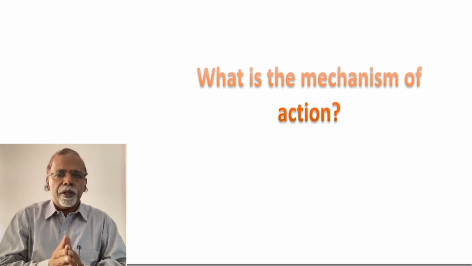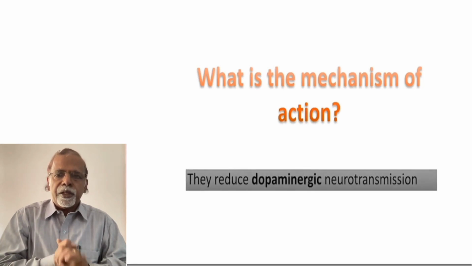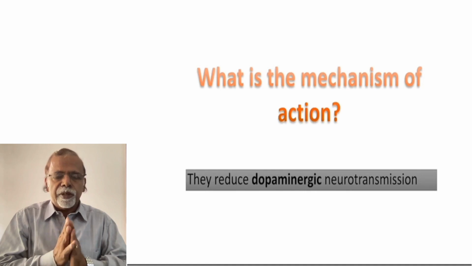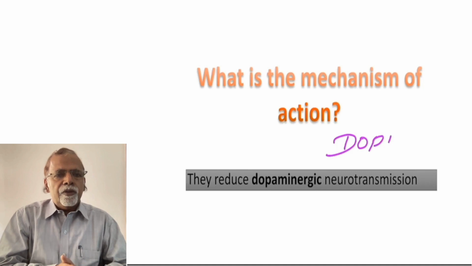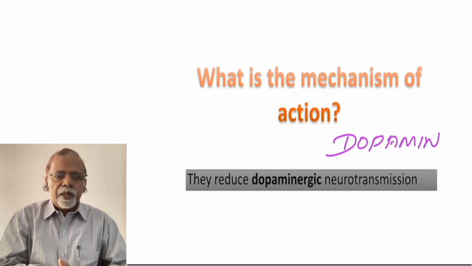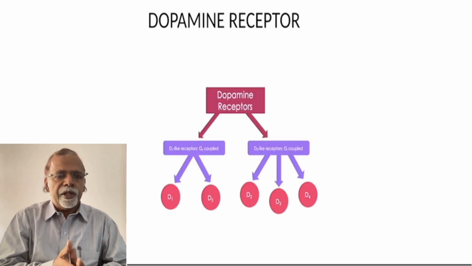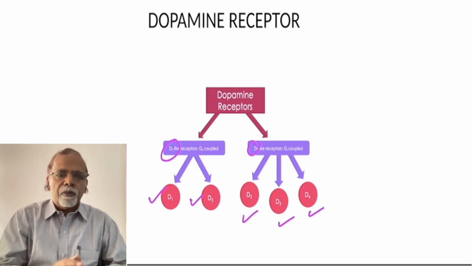What is common in the mechanism of action? They reduce the dopaminergic neurotransmission. So the basic mechanism is blocking the dopamine. We know that the dopamine receptors are mainly the D1 type and D2 type. They are G protein coupled. D1 type are the D1 and D5 receptors, and D2 type are the D2, D3, and D4. And the antipsychotics block the dopamine.